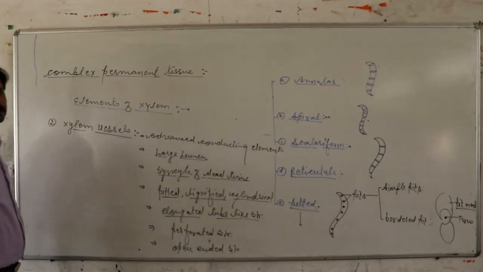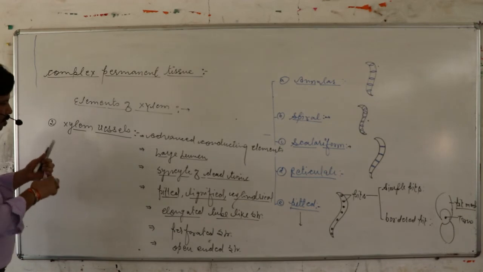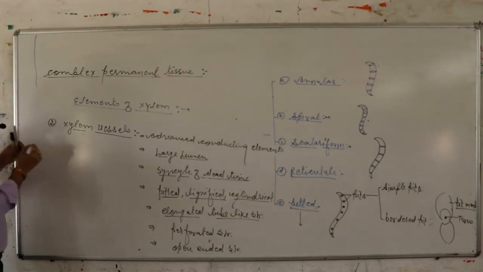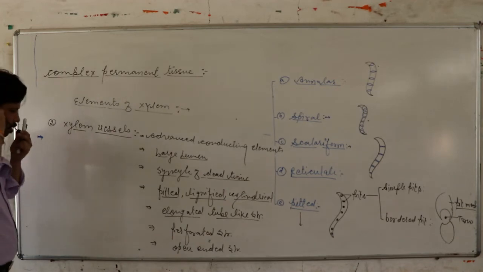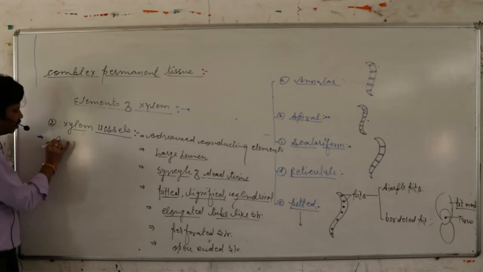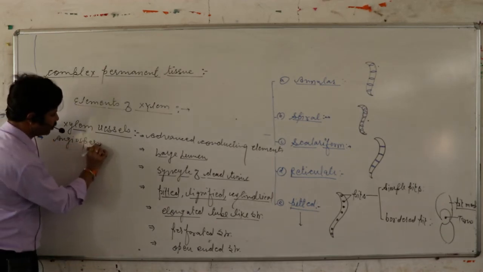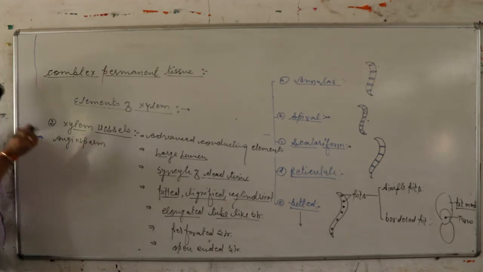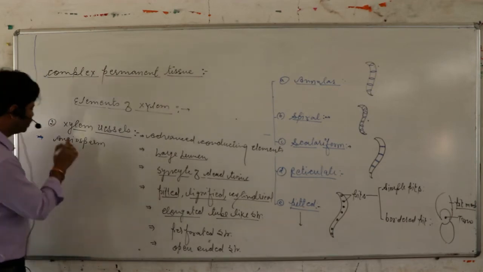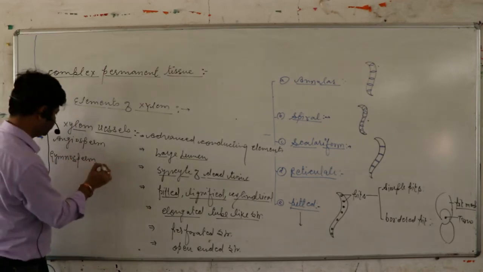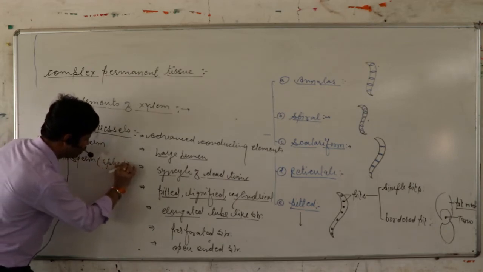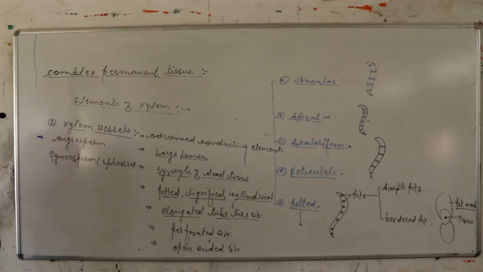Open-ended structures. Basically, xylem vessels are present in angiosperms, which means flowering plants. But in some gymnosperms it is also present, such as Ephedra, which has xylem vessels. But in some angiosperms, xylem vessels are absent.